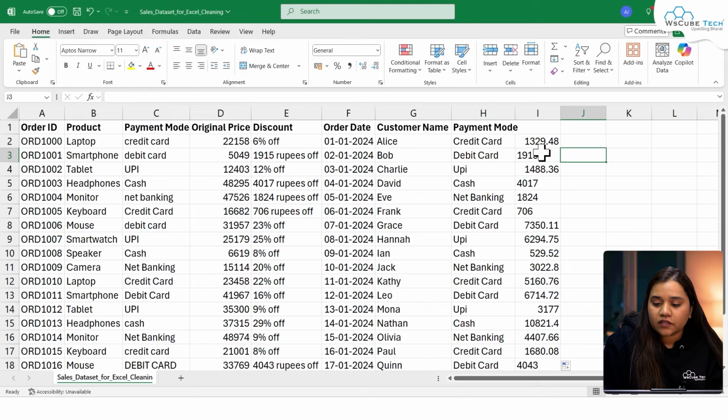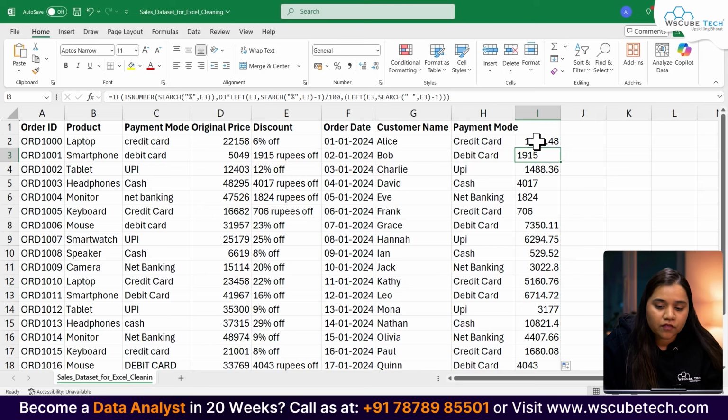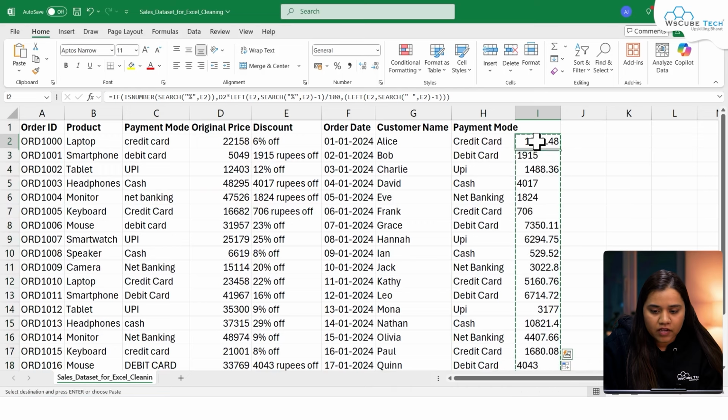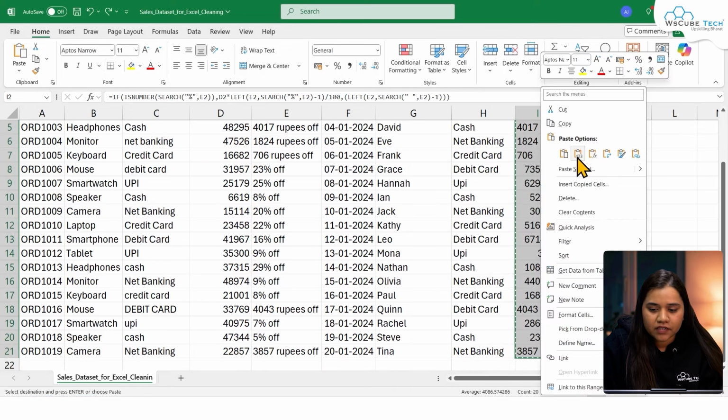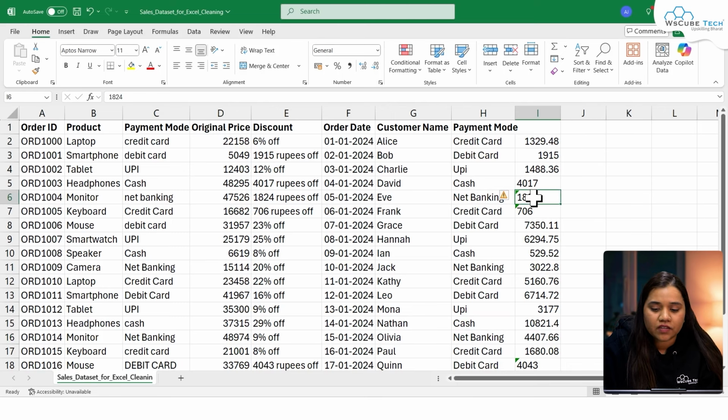So here, as we can see, we have received some of the values in the format of numbers, but because of the white spaces at the end, the values are not reflecting the way they should. So I'll just copy this and right click and paste our data. Since you remember we talked about trimming white spaces, we can utilize the same in here. You can also see that it is giving us this warning in here, which is saying that the number is being stored as text.